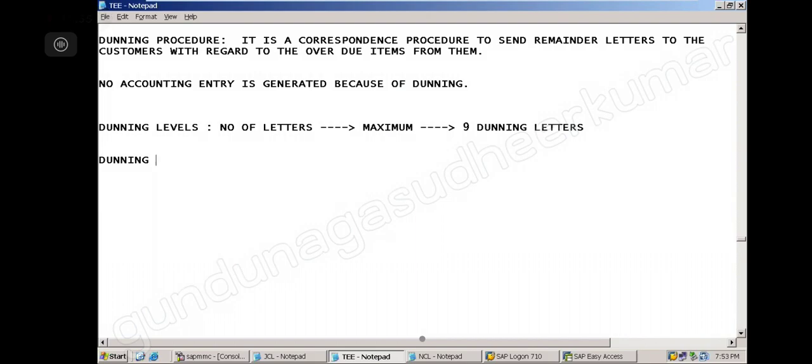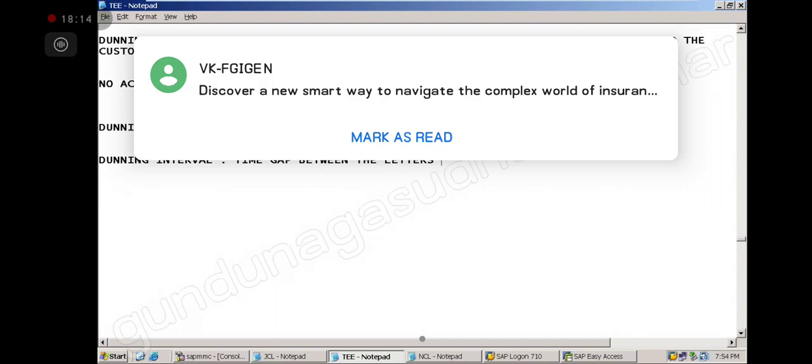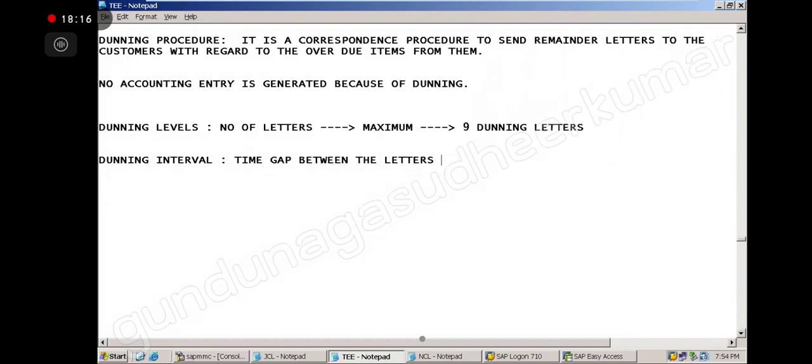Then we have the Dunning interval. The Dunning interval is the time gap between the letters. Suppose I send one letter this morning. Shall I send another letter in the afternoon? No, right?